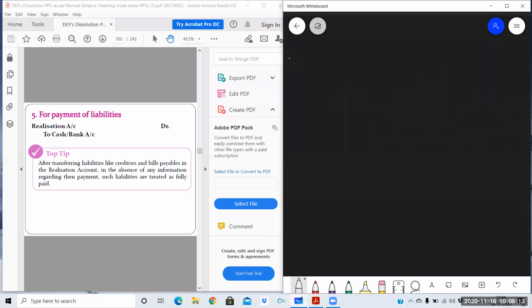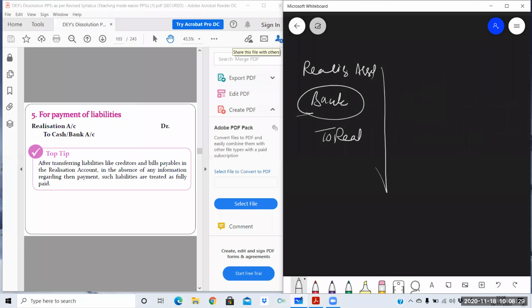Next, payment of liabilities. So payment of liabilities, how the liabilities will be paid. In realization of assets, we pass this entry bank to realization. Why this entry? Because we were selling off the assets, so we were getting the bank balance. Now this bank balance will be used to pay off the liabilities, so of course the entry will be reversed. So payment of liabilities, the entry will be realization account debit to bank.